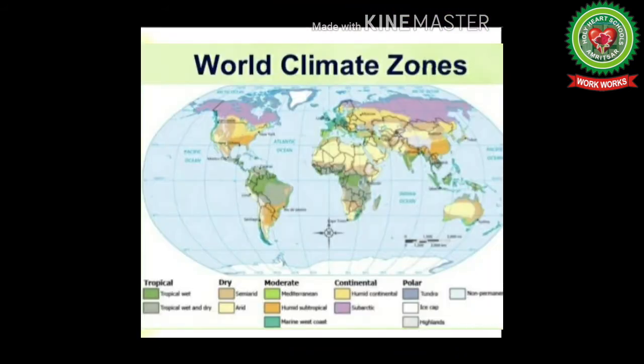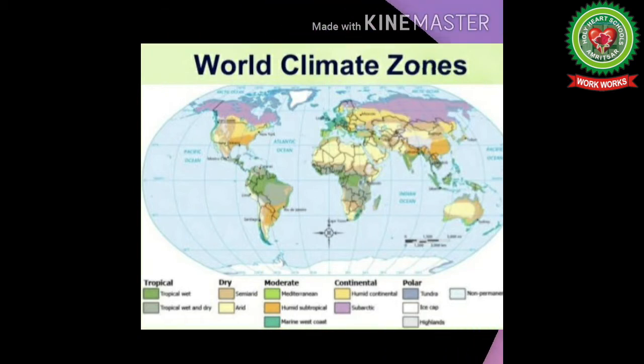Fourth one is wildlife and vegetation greatly vary from one climate type to another. Fifth is water runoff in rivers and streams differ considerably. Sixth is varying climatic conditions support different cropping seasons and methods.